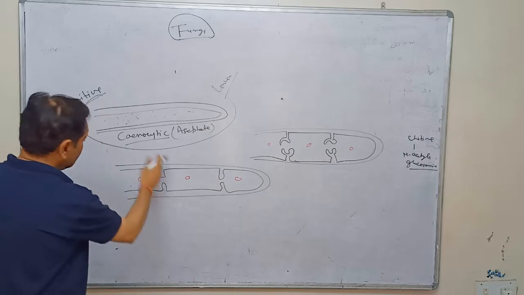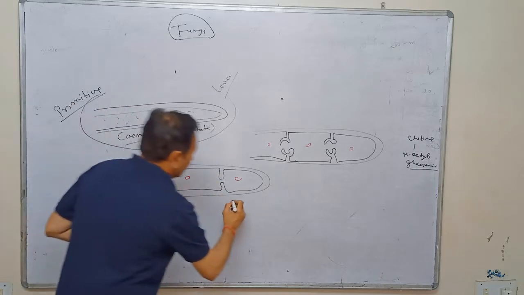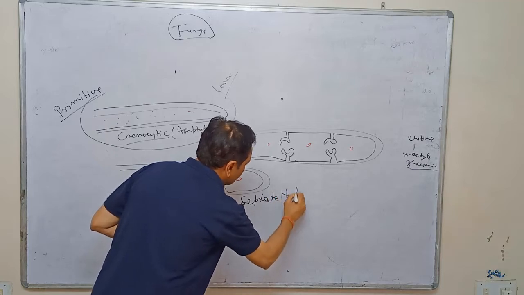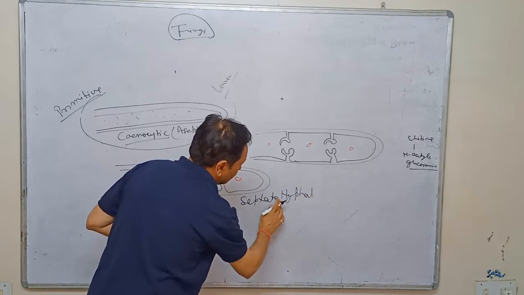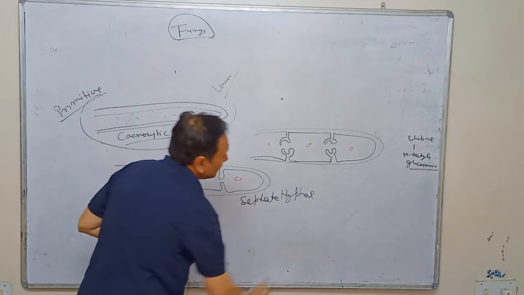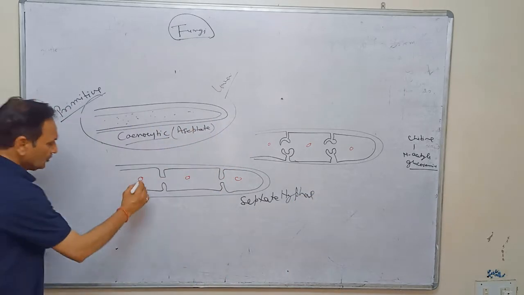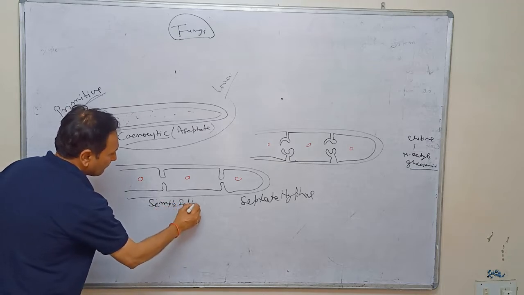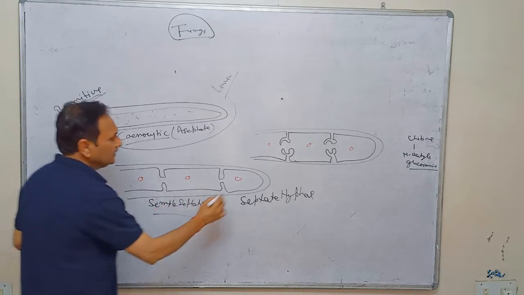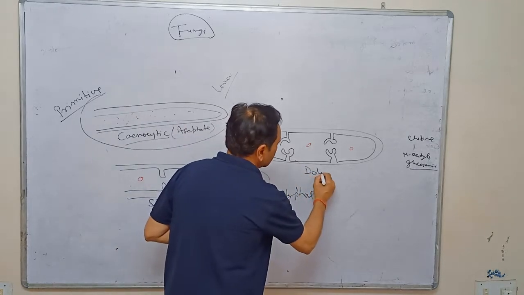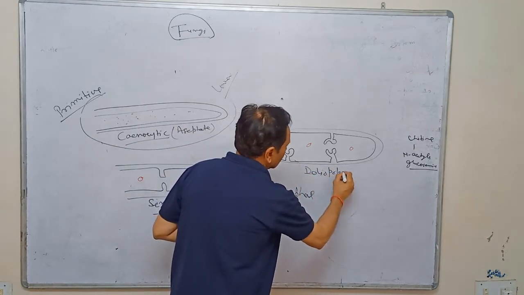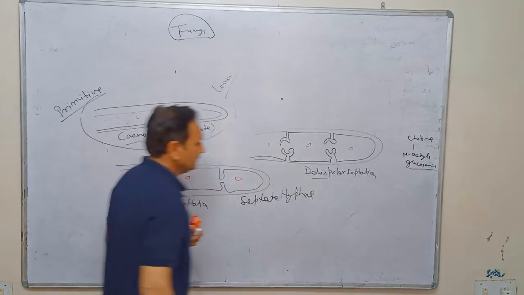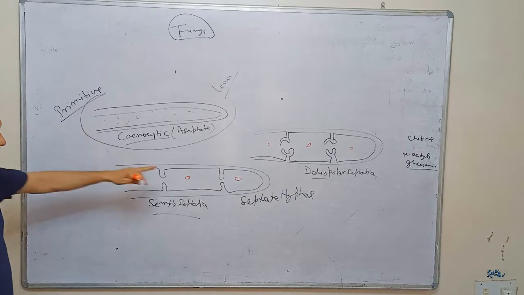In case of these two, this is called septate hypha. And this is called simple septation, and this is called doliopore septation.